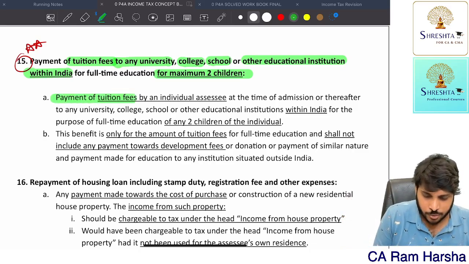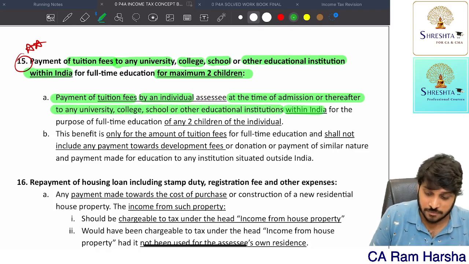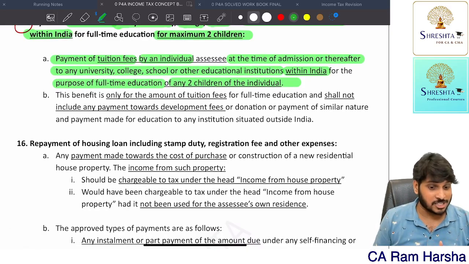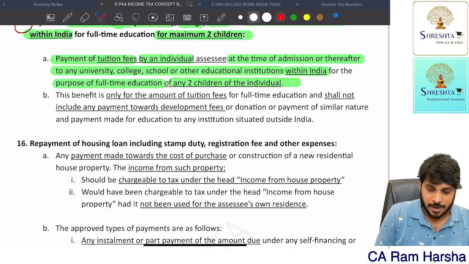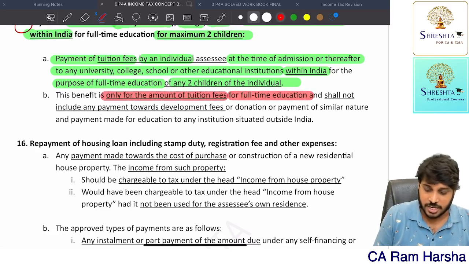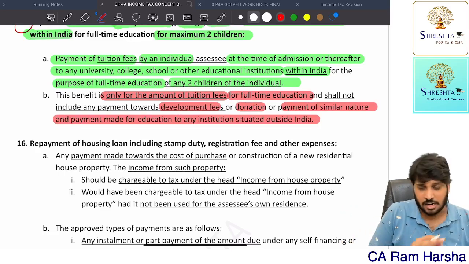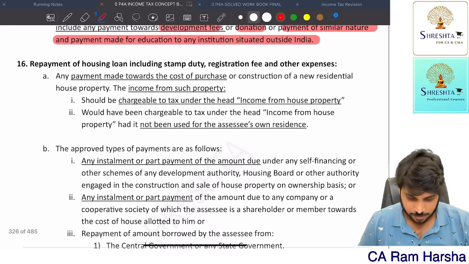So payment of tuition fee by an individual at the time of admission or thereafter to any university, college, school or other education institution within India for full-time education of any 2 children. Getting it? Full-time education, not distance. Full-time education means regular course, not a distance course. And remember, the benefit is only for the tuition fee for full-time education, not for development fee, donation, or any other similar payment, or anything outside India. That and all you will not get deduction.